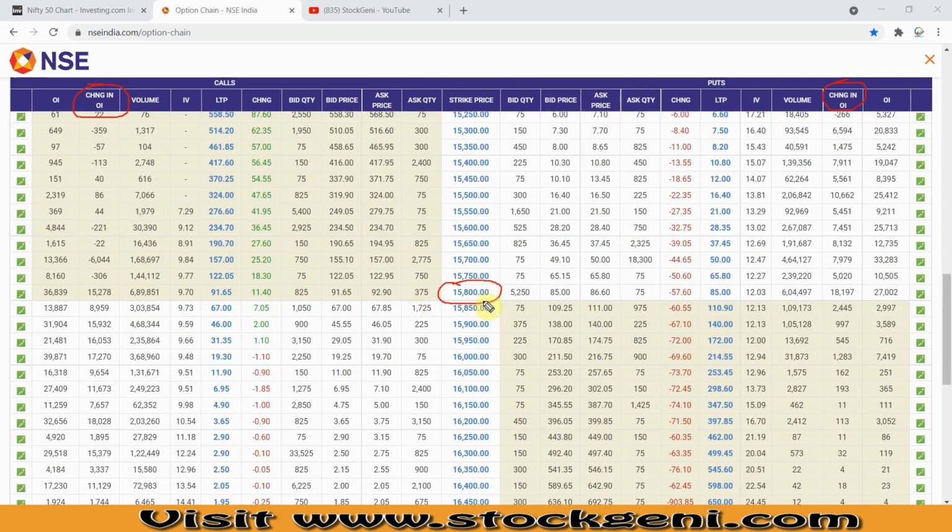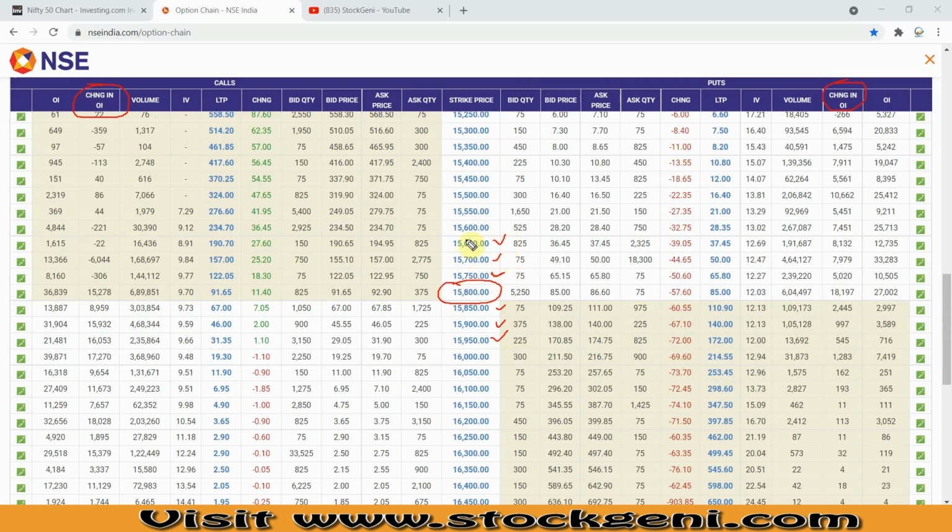So today we can see the at the money is 15,800, and we'll try to figure out where the maximum change in OI is. Like I tell in every video, when we do this OI analysis, we need to check 3 strike prices up and 3 strike prices down from the ATM.